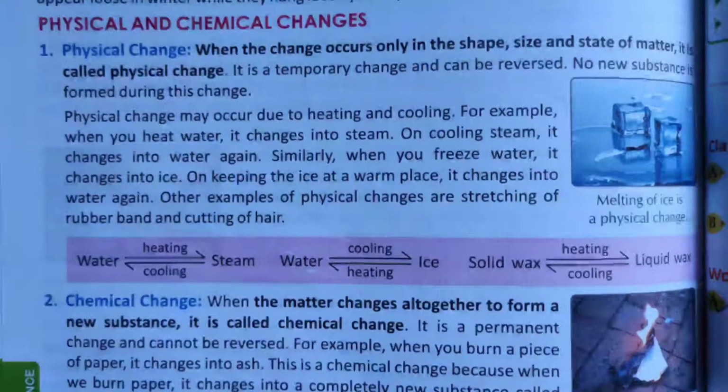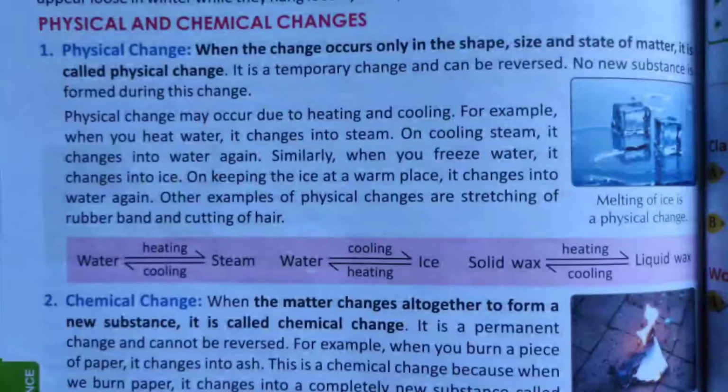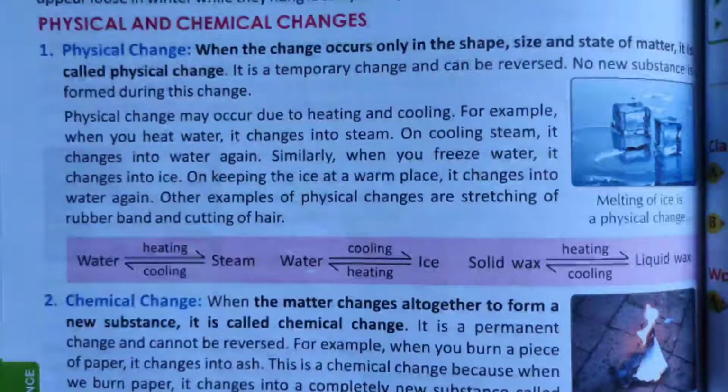Similarly, steam or water vapor on cooling becomes water, and ice on heating becomes water. So we can easily see the changes from water to steam or water to ice and again ice to water and steam to water, but these changes are temporary. And these are examples of physical change. Physical change means the change which occurs only in the shape, size and state of matter, and these are temporary. This can be reversed whenever required.